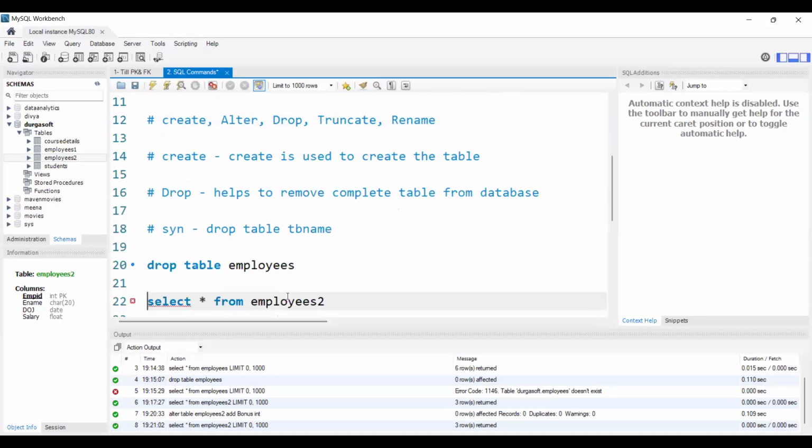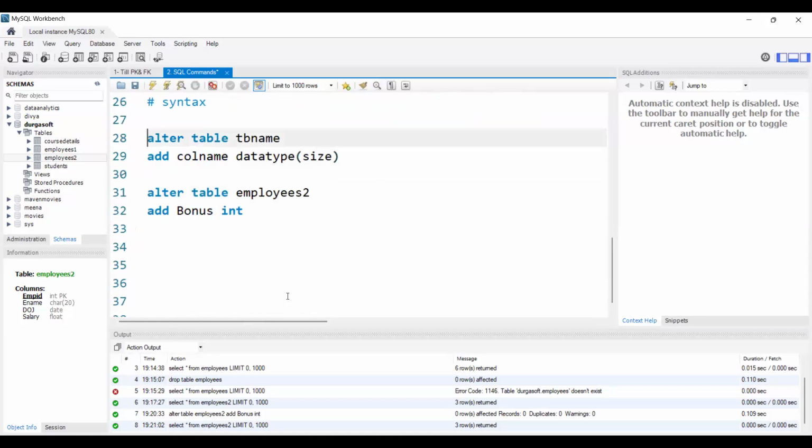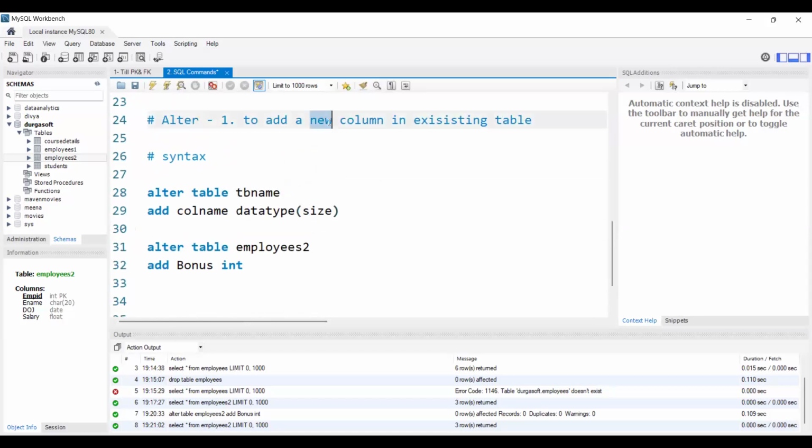So this is the first use case of alter. What is that? If we want to add any new column in the existing table, we will use alter. Is this clear? How do we add the bonus values now?